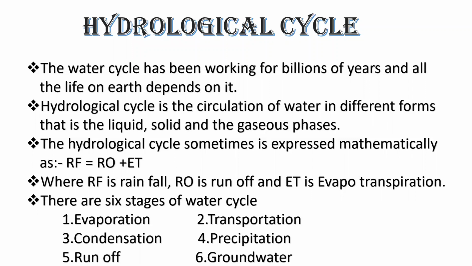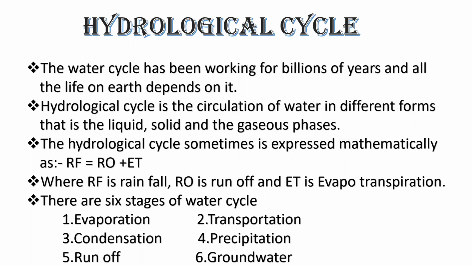Hydrological cycle is the circulation of water in different forms, that is the liquid form, solid form, and gaseous form. You all know liquid forms, we can give the example of river, lake, pond water. Solid, ice and glaciers. Gaseous form, that is vapors.